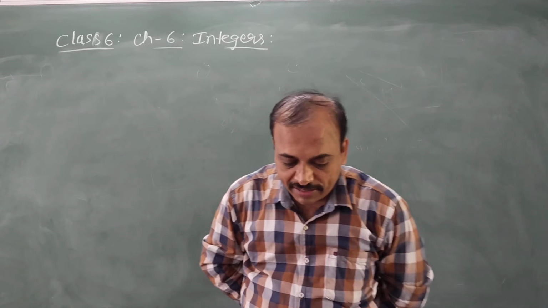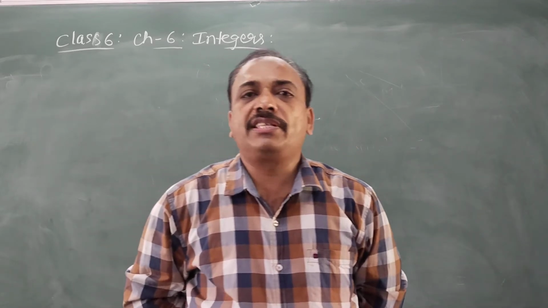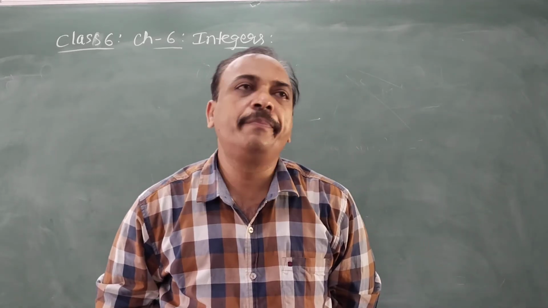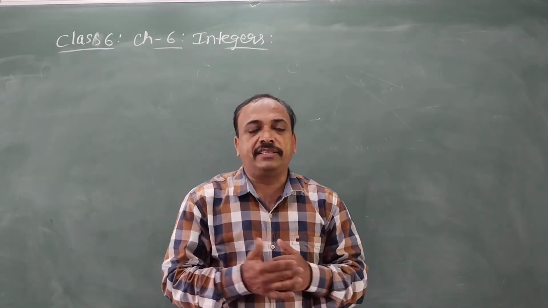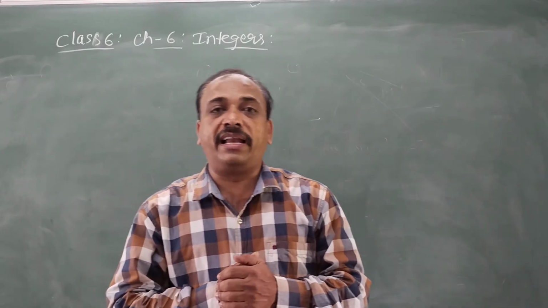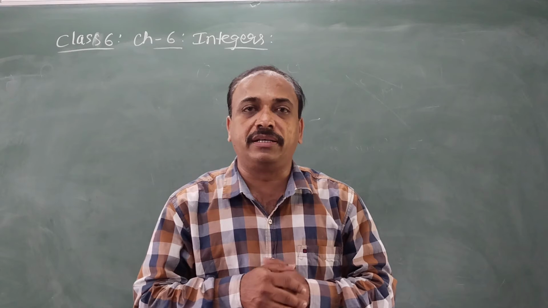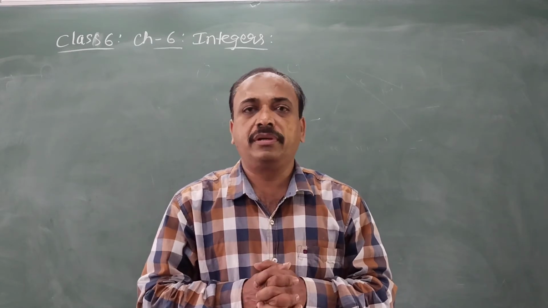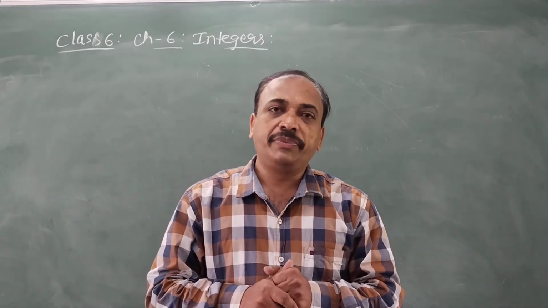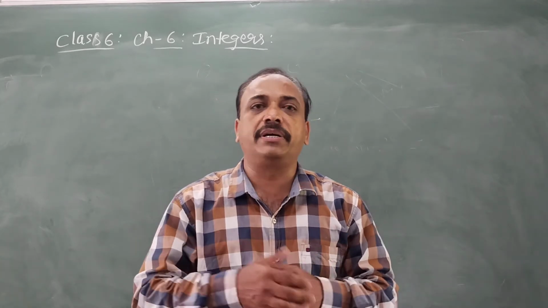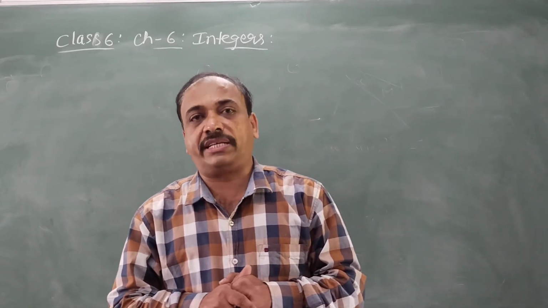So today we are going to discuss another topic which is related to numbers. In the previous sessions, from when you started coming to school from LKG onwards, you kept on learning about some numbers. In LKG you learned and practiced some numbers, maybe 1 to 10.